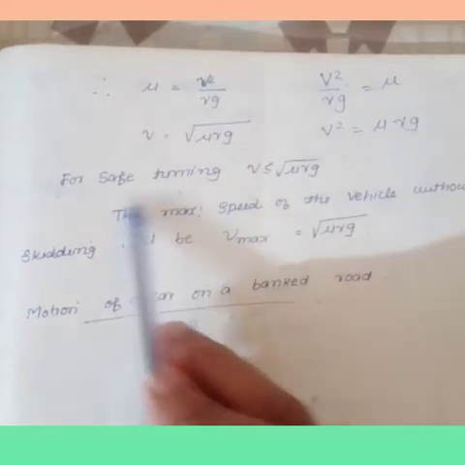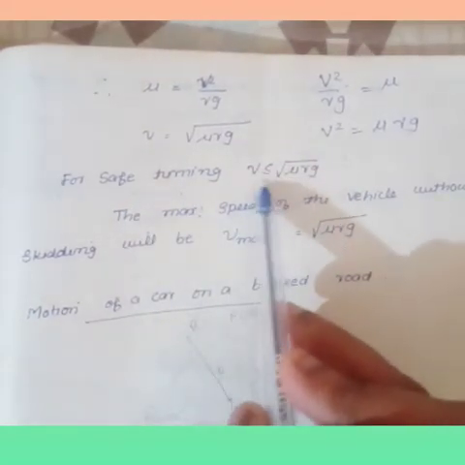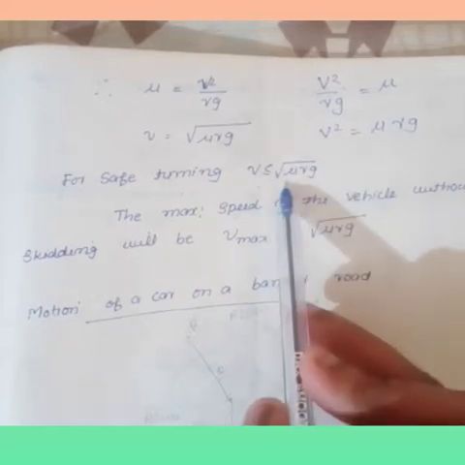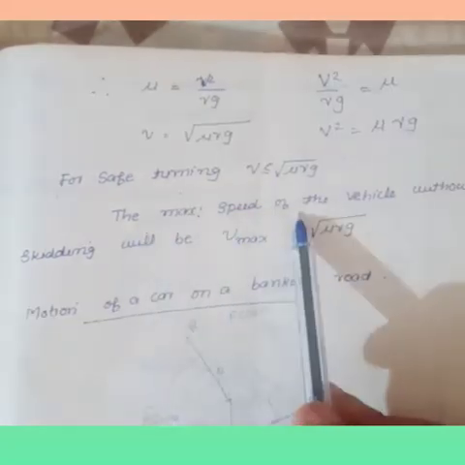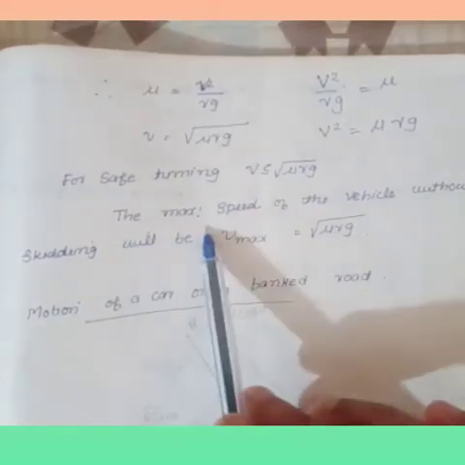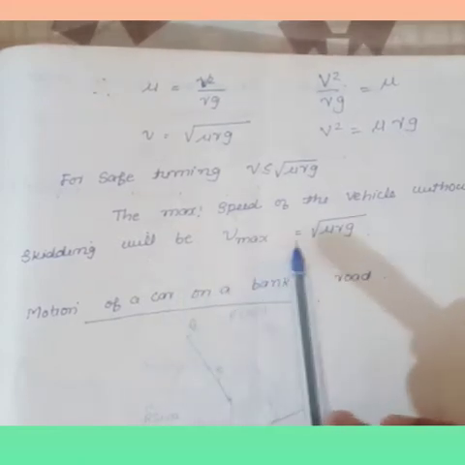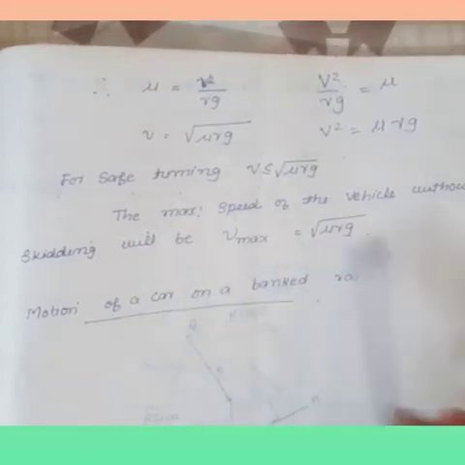For safe turning the velocity is less than or equal to root of mu rg. The maximum speed of the vehicle without skidding will be v max is equal to root of mu rg.